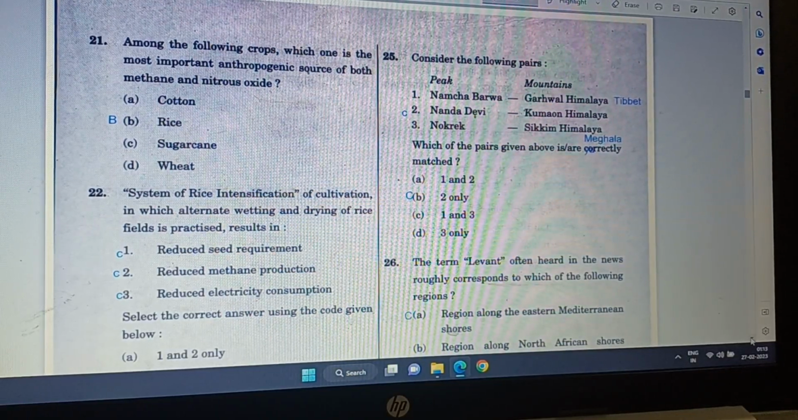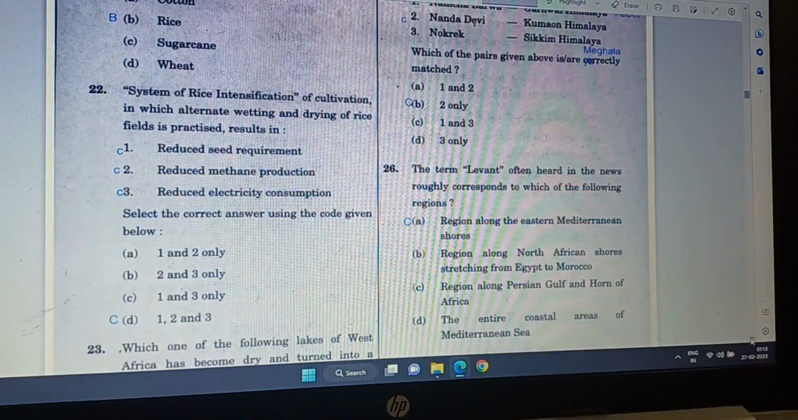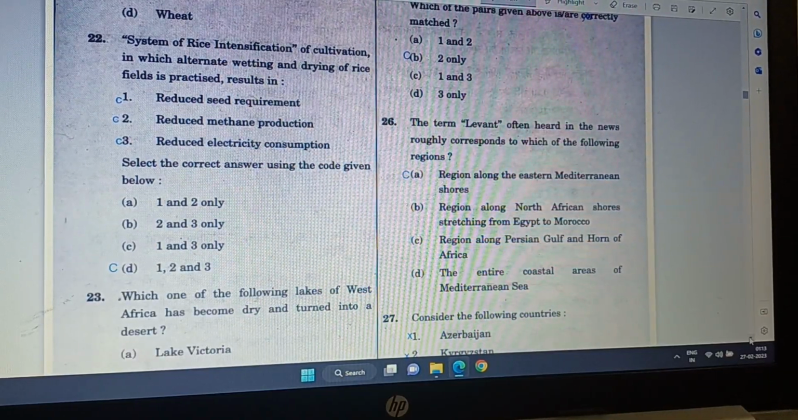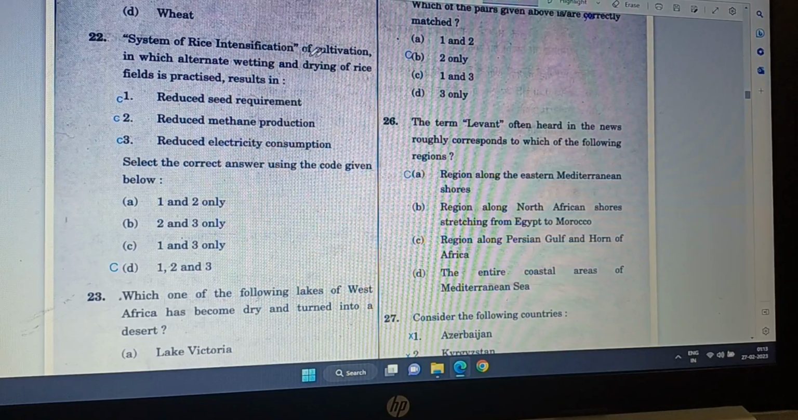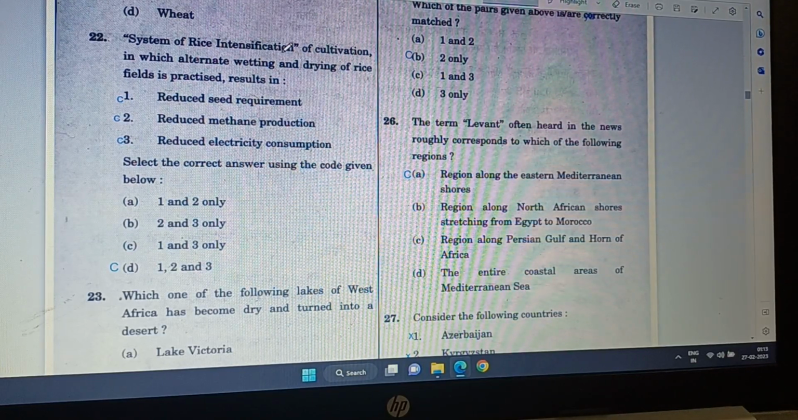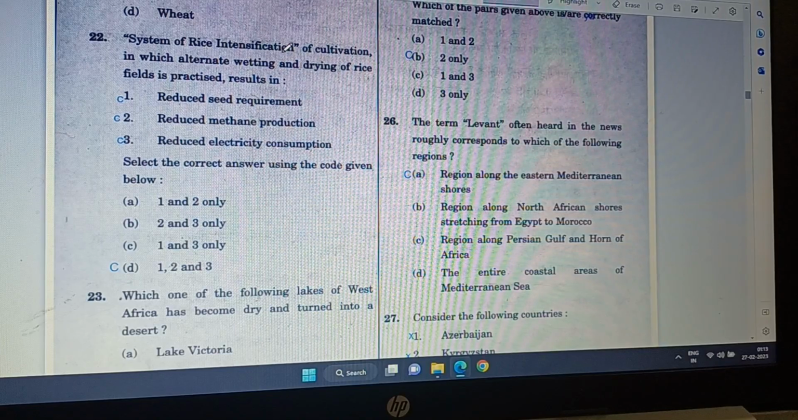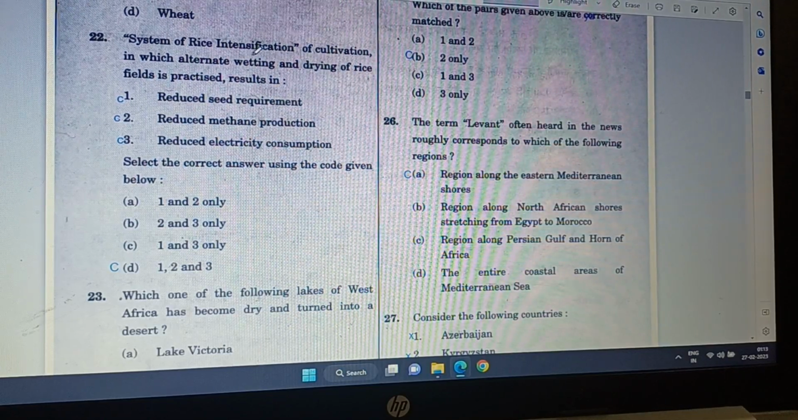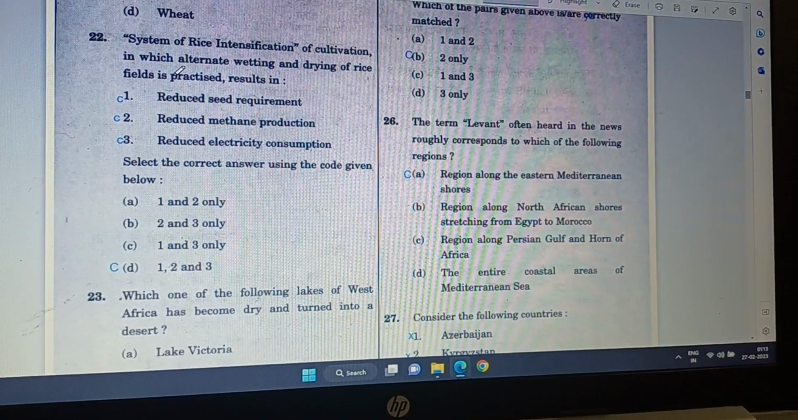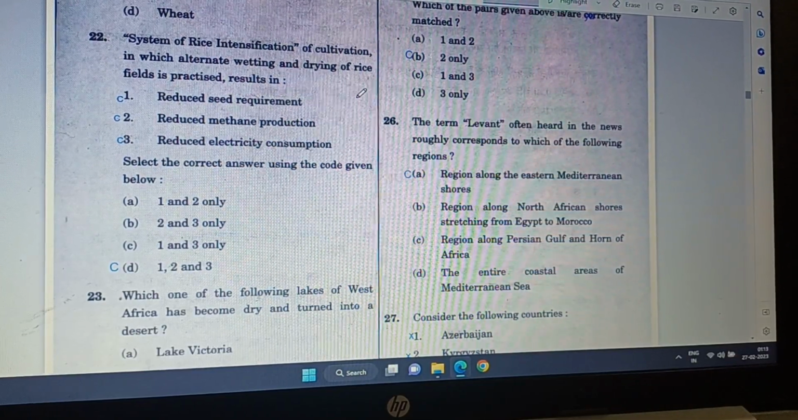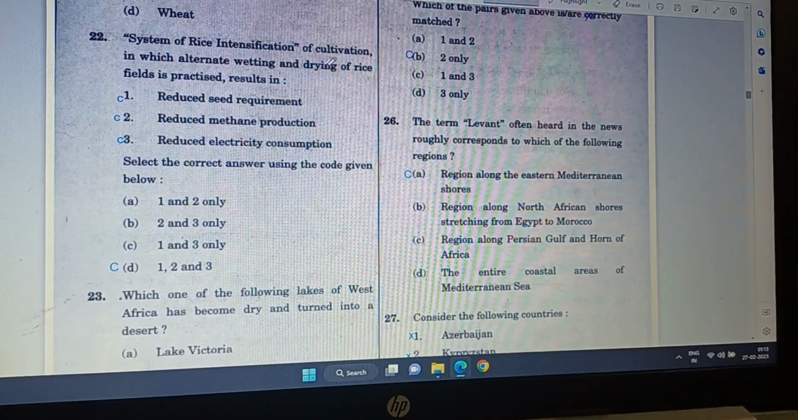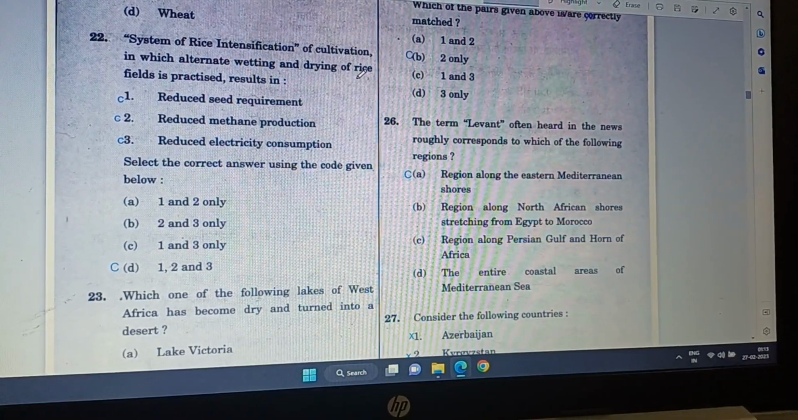So B is the correct answer. Question 22. System of rice intensification means producing more rice in the same amount of land. System of rice intensification of cultivation in which alternate wetting and drying of rice fields is practiced results in. So it means sometimes wetting and then drying of rice fields is practiced.